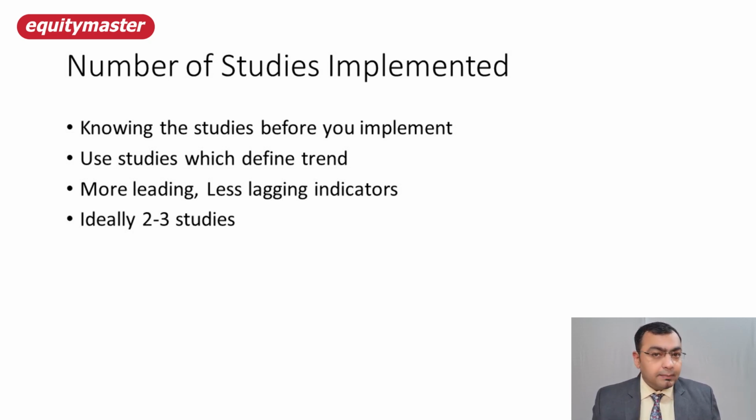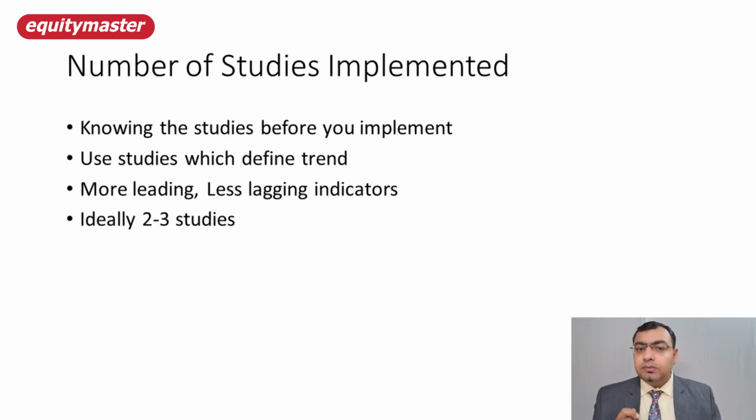It should not happen that you are using, say, a moving average which gives slightly faster results, depending on what kind of moving average you have. You should not use a 5 moving average with a 200 moving average, because your 5 moving average will be very much faster than the 200, which is a long term average. So use the trend indicators wisely.